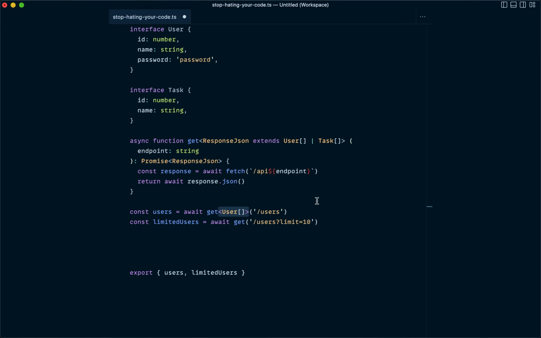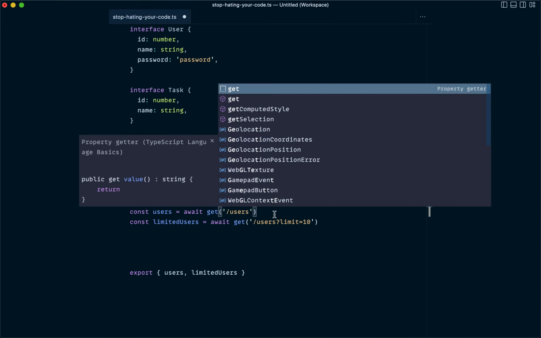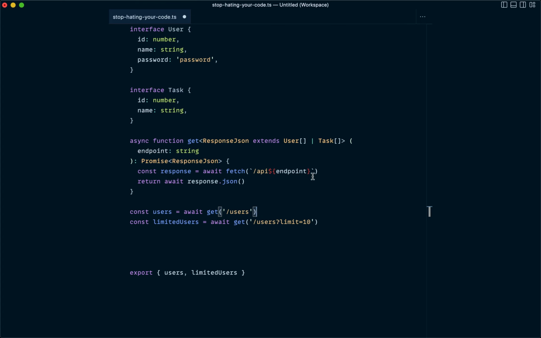So let's push a little bit further, and let's actually just delete this type and take a step back and think about what we know as human beings when we read this code. So when we read const users equals await get /users, as a human being reading that code in this application, I would instantly know, okay, this is returning an array of user objects. And the way that I would know that is by reading the /users endpoint.